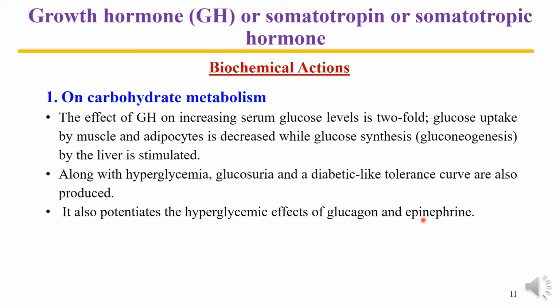So if glucagon and epinephrine are also there, the combined effects on the hyperglycemic situation are achieved in a better way, and a greater rise in blood glucose is seen if growth hormone, epinephrine and glucagon are present in the body. So this was the effect of growth hormone on carbohydrate metabolism. Hyperglycemia, glucosuria and diabetic-like situations are the main actions of growth hormone on carbohydrate metabolism.